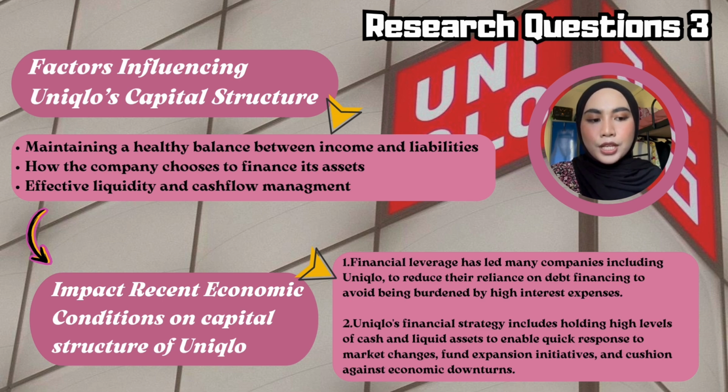Next is how the company chooses to finance its assets, which is about the total debt ratio. This indicates that the strategic decision underscores Uniqlo's preference for internal financing or equity capital to support business activity. Lastly is effective liquidity and cash flow management, which means meeting short-term obligations without relying on external finance, even in a predictable economic environment.